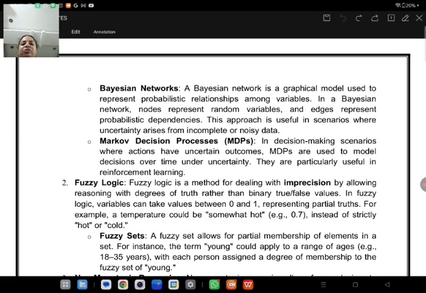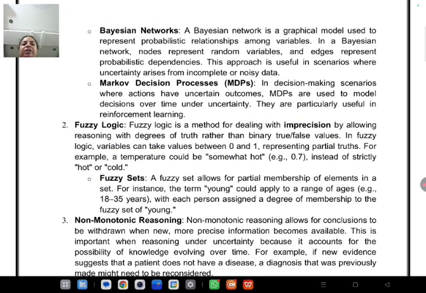Next is the Markov decision process, MDPs. This is also one of the methods used for handling uncertainty. Here we have decision-making scenarios where actions have uncertain outcomes. It is particularly useful in reinforcement learning, where we make decisions based on the situation, that is, the current state. In such cases we can use the Markov decision process.